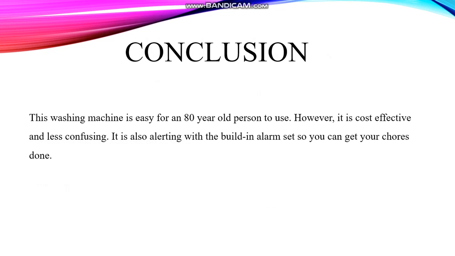In conclusion, this washing machine is easy for an 80-year-old person to use. It is also cost effective and less confusing. It is also alerting with a built-in alarm set so you can get your chores done.